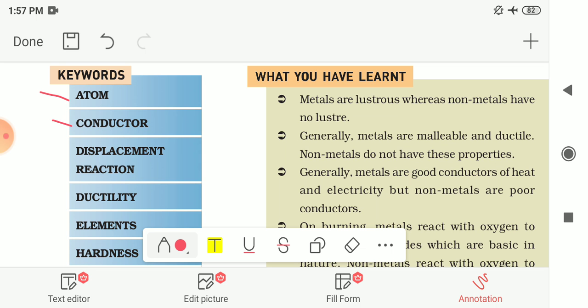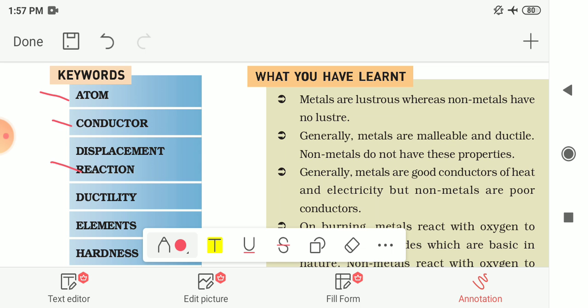The next is conductor. The substance that allows heat and electricity to pass is called a conductor, a good conductor of heat and electricity. The next is displacement reaction.